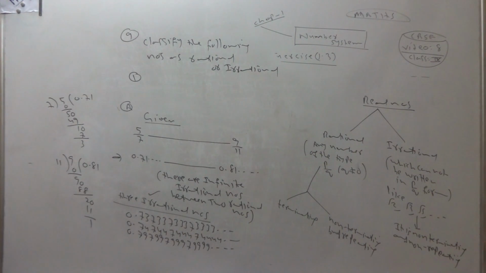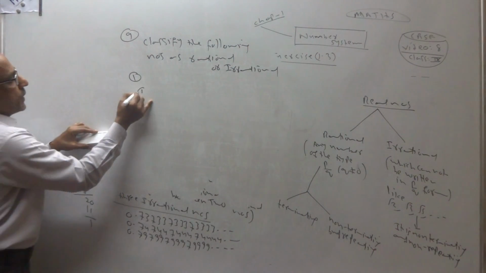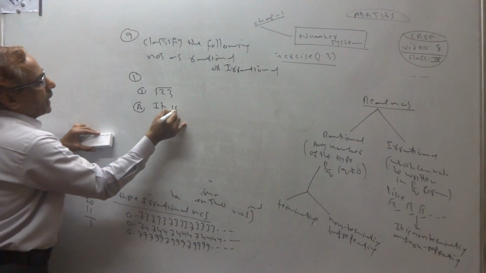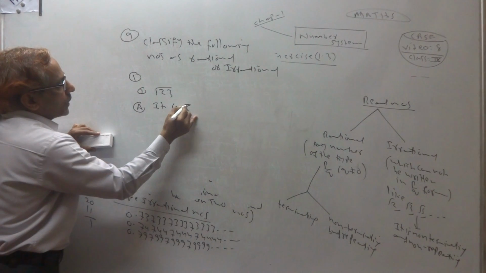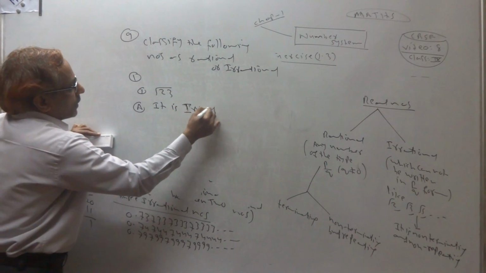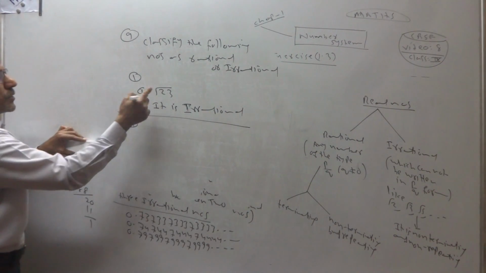How do you decide it? Please see. The first one is root 23. It is clearly irrational, because it has no square root value.